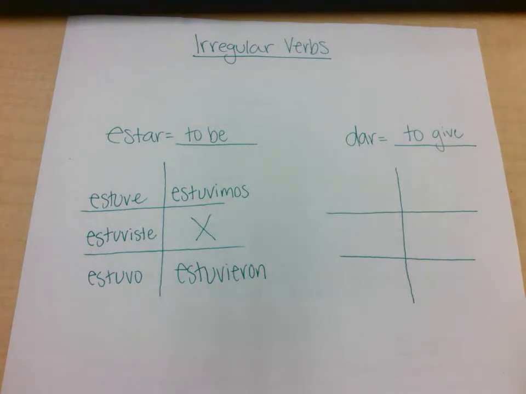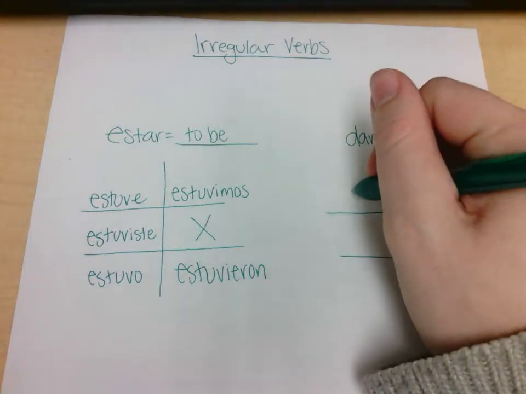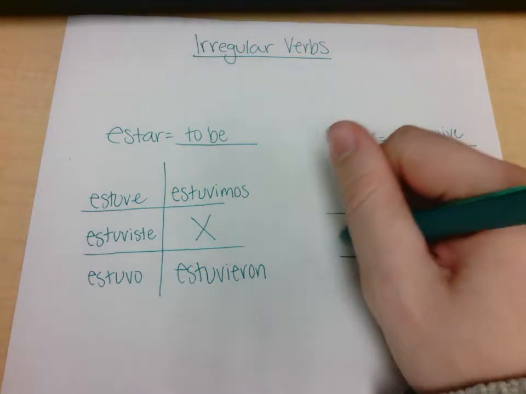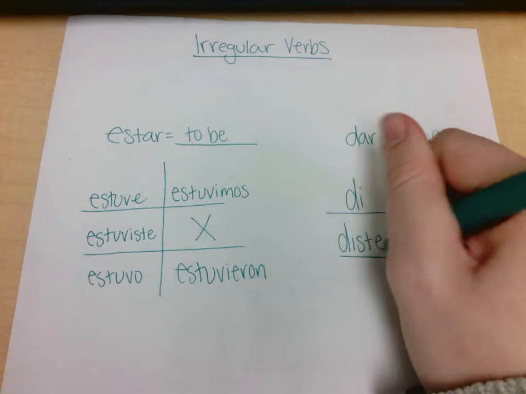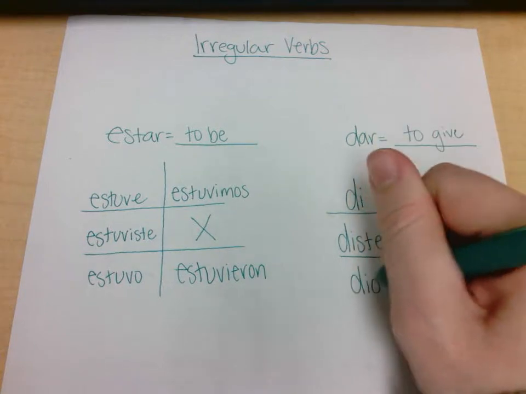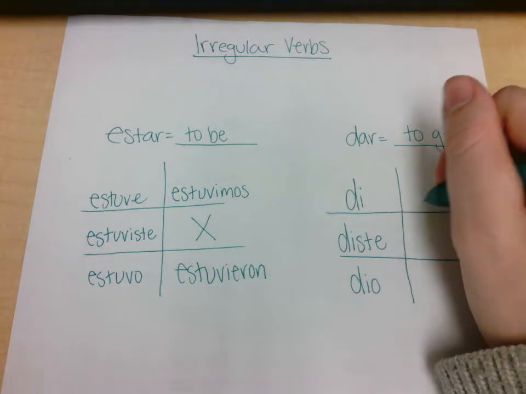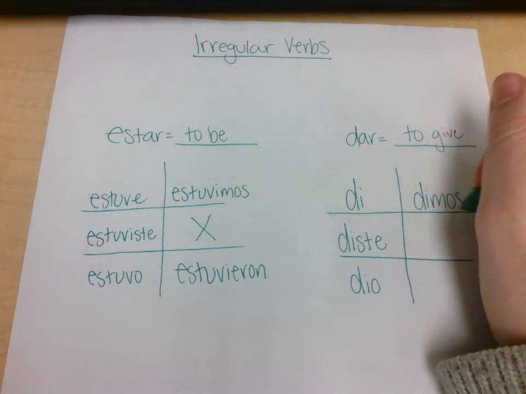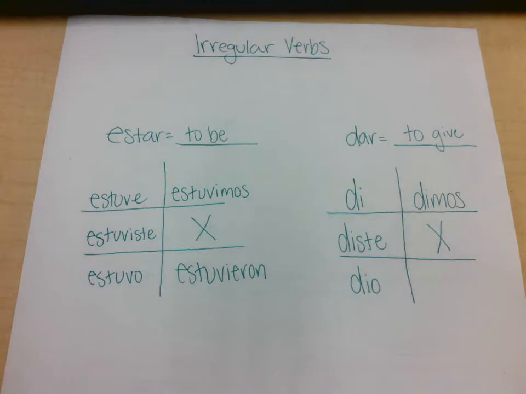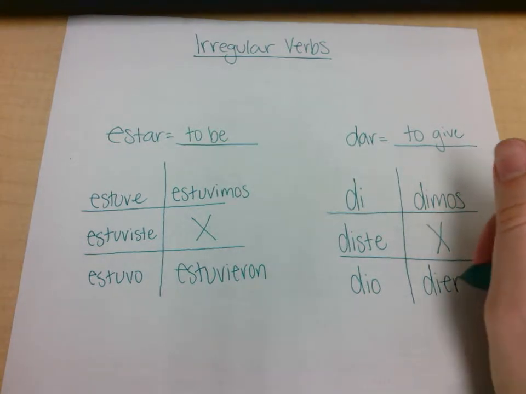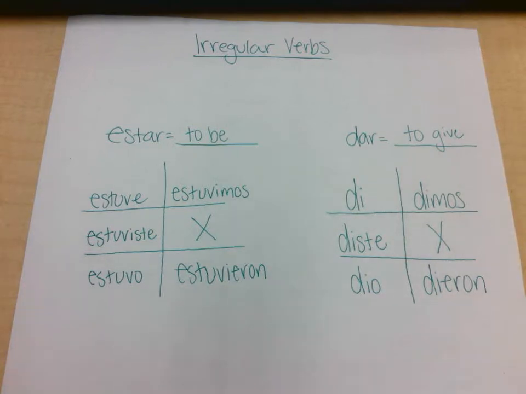And then for dar, it's also completely irregular. We have di with no accent, diste, dio with no accent mark, dimos. Again, not going to worry about the nosotros or the vosotros for right now. Then we have dieron. All right. So those are our irregulars in the preterite tense.